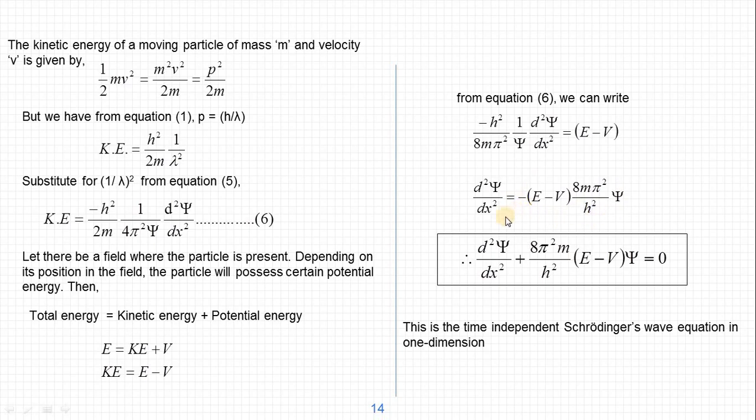If you move it to the left side, the equation becomes d square psi by dx square plus 8 pi square m by h square into E minus V psi equal to 0. So this is the one-dimensional, time-independent Schrödinger equation.